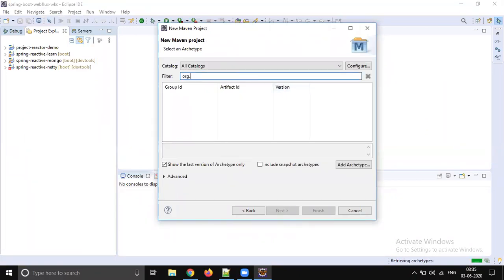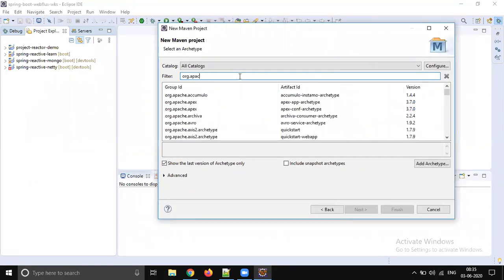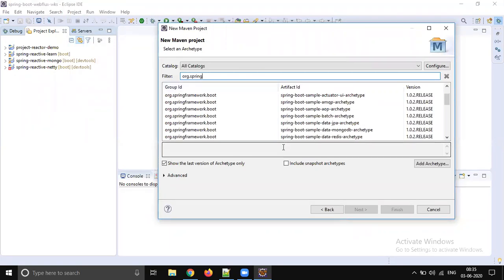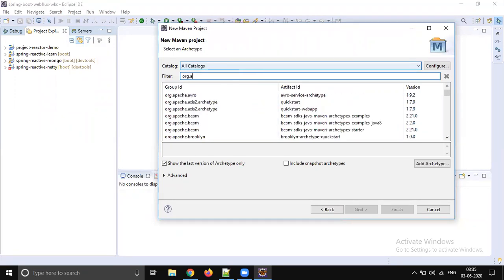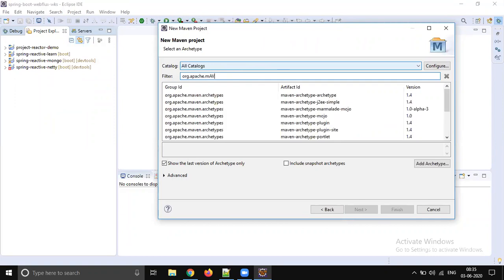Let's see if there is anything available from Spring, org.spring. I think everything is Boot. We don't need Boot. So let's go with Apache and create a simple project.